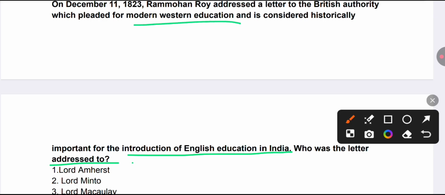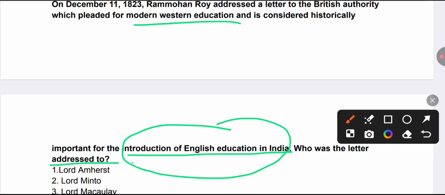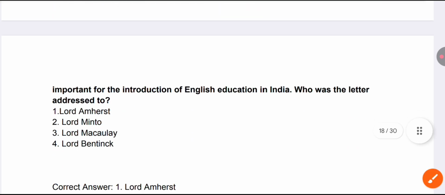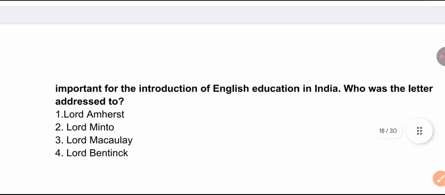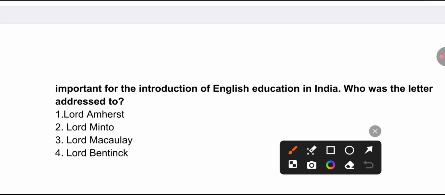You have to find out which of the British authority the letter was addressed to. The options are Lord Amherst, Lord Minto, Lord Macaulay or Lord Bentinck.